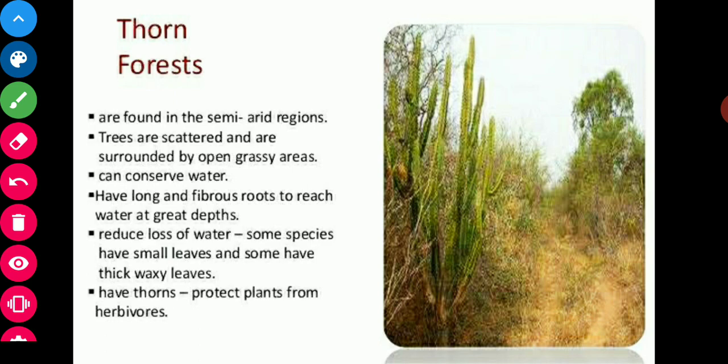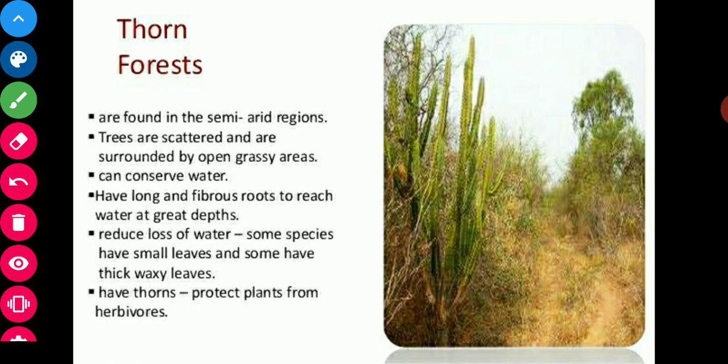These forests are found in semi-arid regions like Deccan Plateau, Rajasthan, Gujarat, Haryana and Madhya Pradesh and get rainfall less than 50 centimeters. The trees in these forests are scattered, surrounded by open grassy areas and also have long and fibrous roots so that water can reach at great depths.